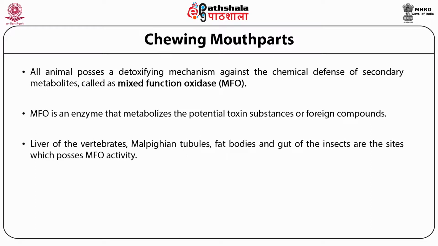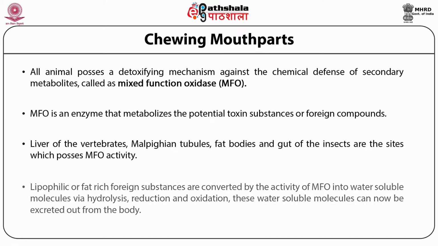The liver of the vertebrates, and the Malpighian tubules, fat bodies, and gut of the insects are the sites which possess MFO activity. Lipophilic or fat-rich foreign substances are converted by the activity of MFO into water-soluble molecules via hydrolysis, reduction and oxidation. These water-soluble molecules can now be excreted out from the body.